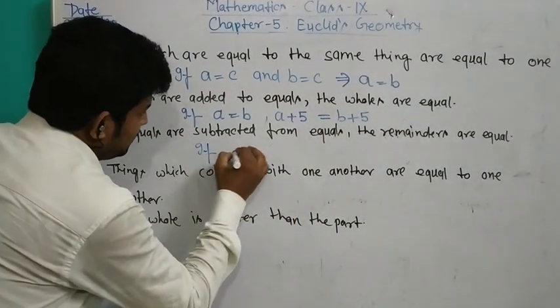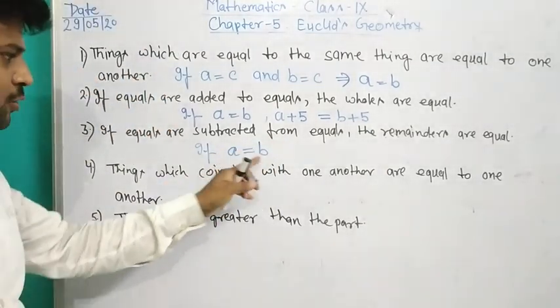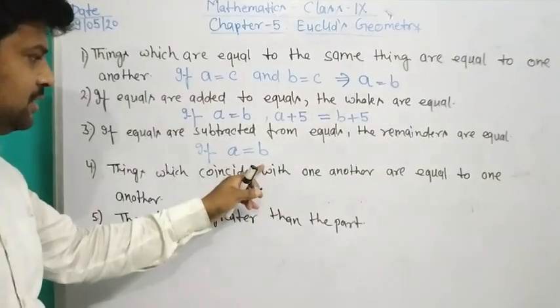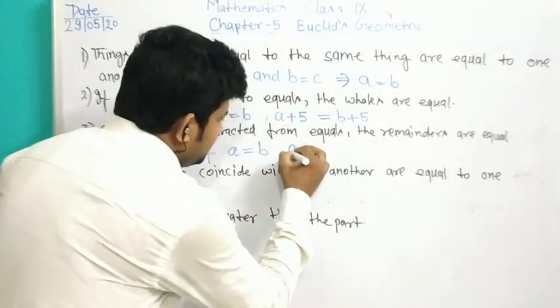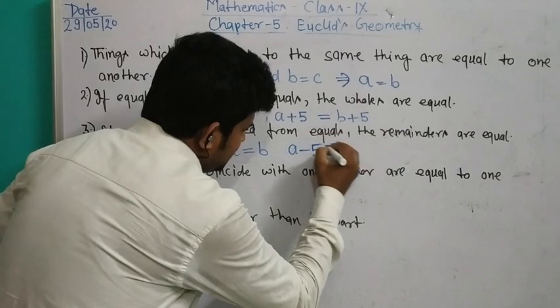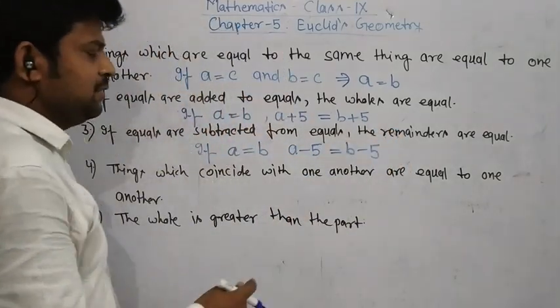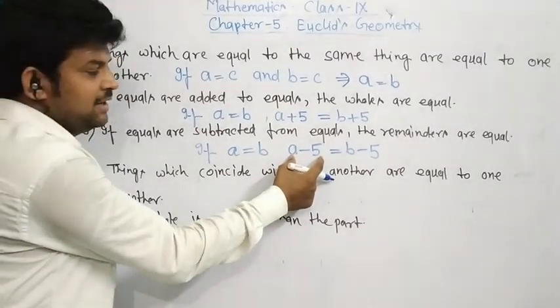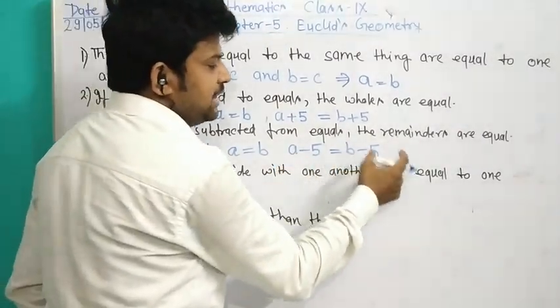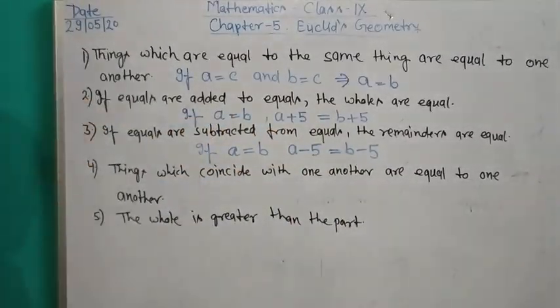If A equals B, and we subtract 5 from both sides, then A minus 5 equals B minus 5. The difference A minus 5 is equal to the difference B minus 5. This is the third axiom.